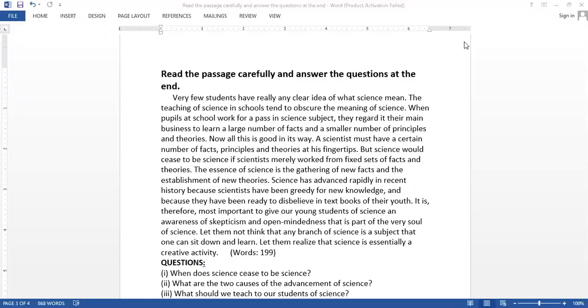Okay, so the first and foremost important point for attempting a comprehension passage, as I had told you in my previous lecture, is to find out the main idea, the topic sentence of the given passage. And it is on that main idea that the whole passage is written.